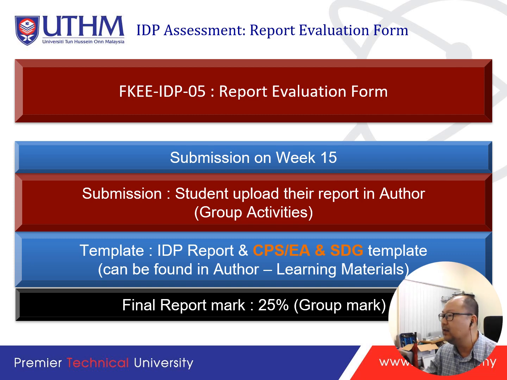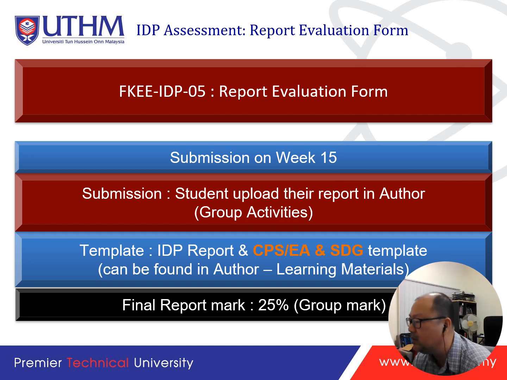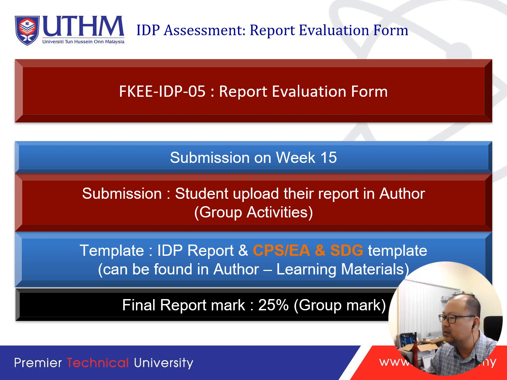You need to assess and complete your compilation of the works into a report and submit online on the Author platform. There will be attachments on CPS, EA, and SDG at the end. All the reports on SDG, EA, SDG have templates in Author. Please check it out. It is 25%, very high, very high.